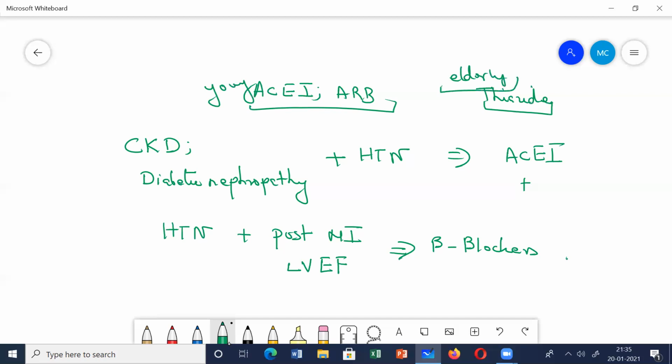Next, what do you understand by resistant hypertension? And what is the treatment of resistant hypertension? See, in patients of resistant hypertension, these patients have a BP of at least 140/90 despite treatment with the maximum dose of antihypertensive drugs.